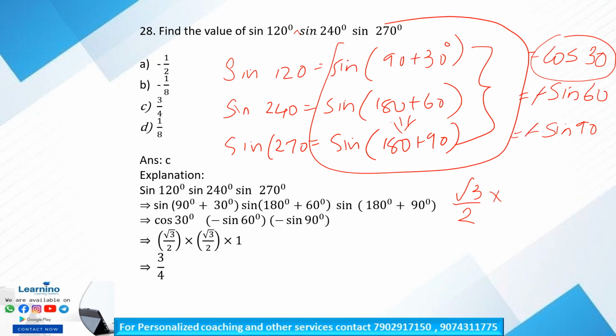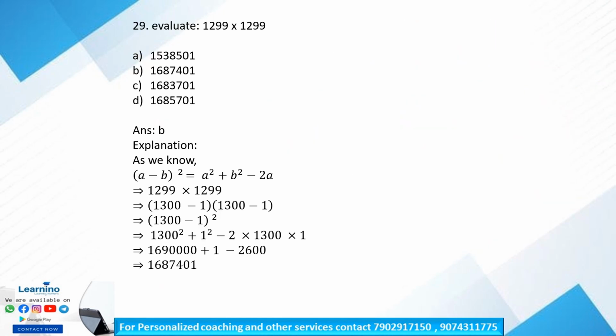So into, what is sine 60? It is root 3 by 2 again. Cos 30 root 3 by 2 into sine 60 root 3 by 2 into sine 90 is 1. That is equal to root 3 into root 3 is 3 and 2 into 2 is 4. So 3 by 4 is our answer. Option C is our correct answer. Is that clear? So next question.